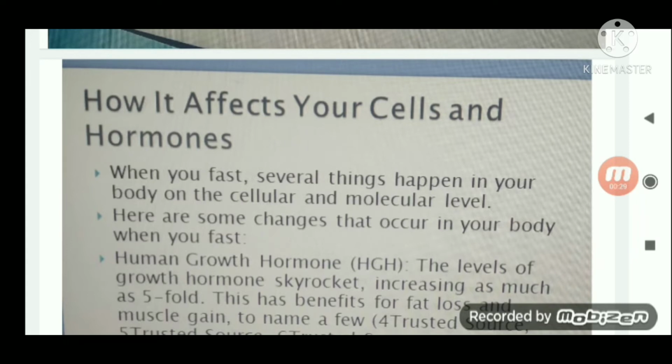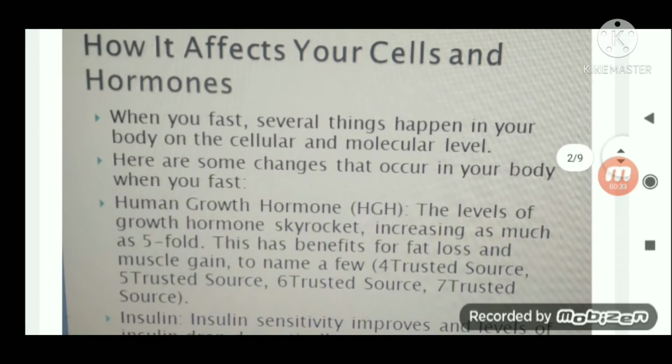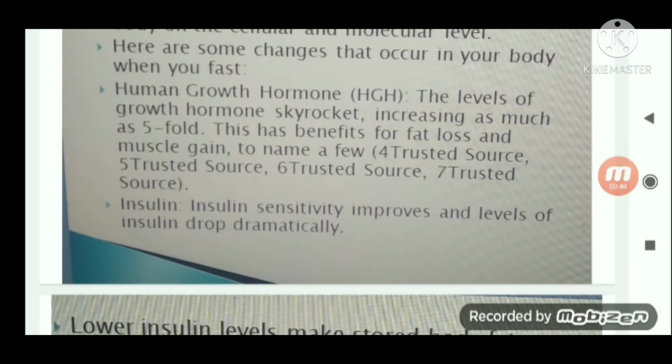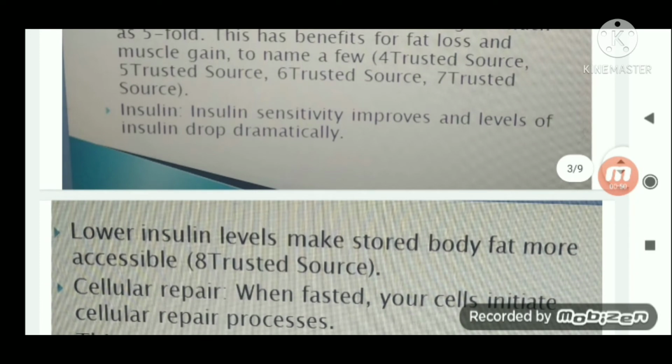So when you fast, several things happen in your body at the cellular and molecular level. Some changes occur. Your growth hormone levels will increase as much as 5-fold, and fat loss and muscle gain will be there. Insulin sensitivity improves and levels of insulin drop.